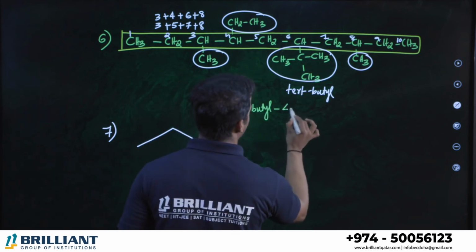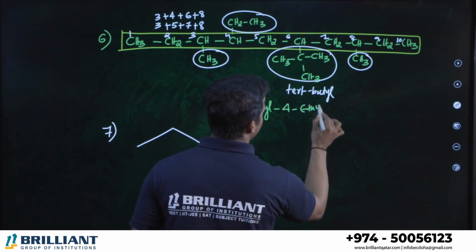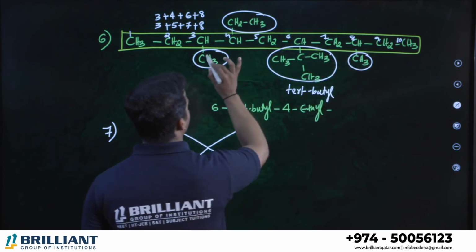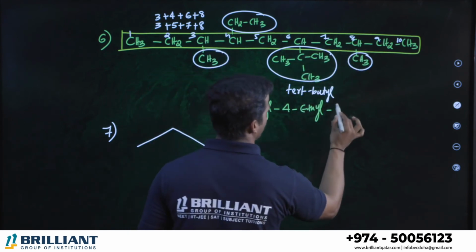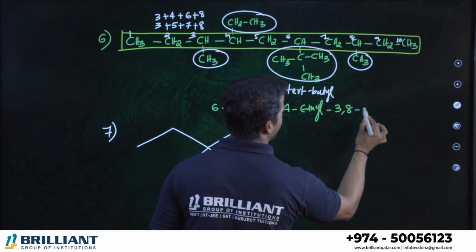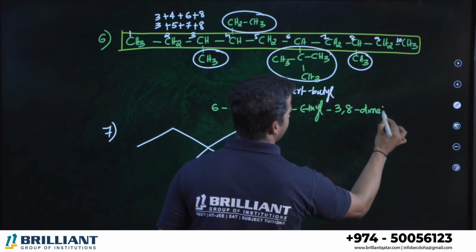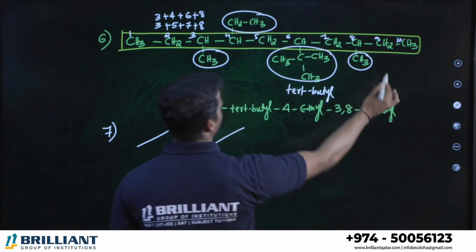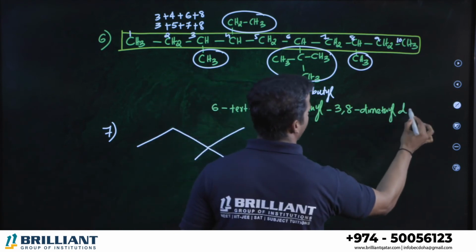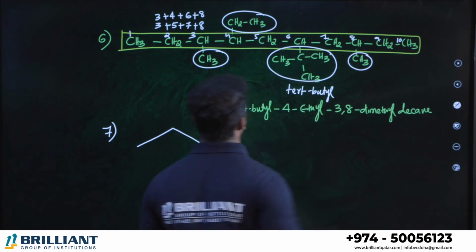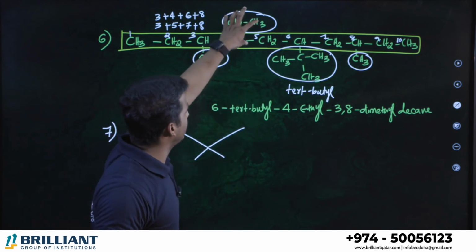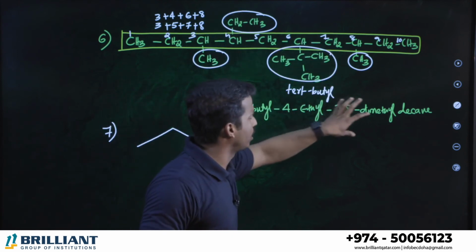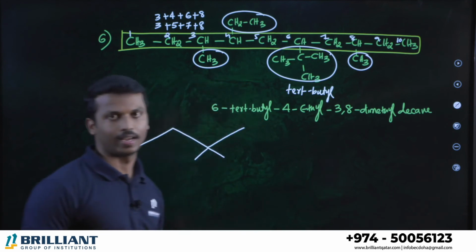So fourth position, ethyl. Which positions do you have for methyl? Third and eighth position, right? So we can say 3,8-dimethyl. Total 10 carbons in the chain. What do we call it? Decane. So sixth position tert-butyl group, fourth position ethyl group, third and eighth position two methyl groups, and decane.